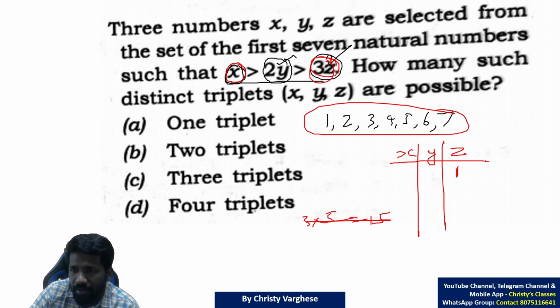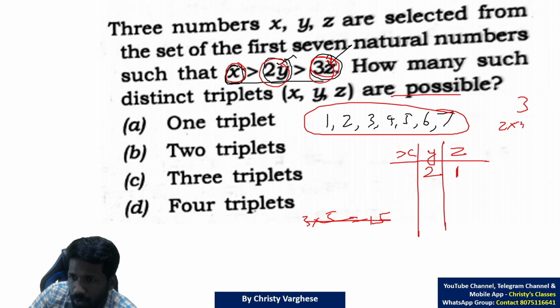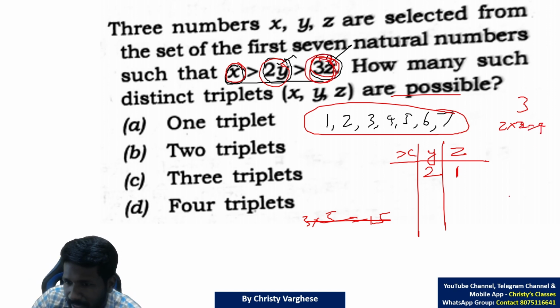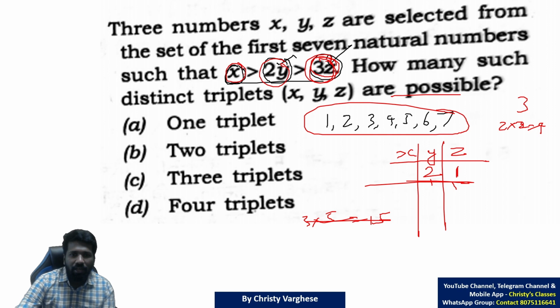Then 3z will be what? 3. 2y should be greater than 3 means 2 times a number should be greater than 3. How many possibilities are there? That is the question. So 2 times 2. If y is 2, 2 times 2 means what? 4. That 4 is clearly greater than 3 times 1, 3. Right? So y is 2, z is 1. This example is satisfying the condition or inequality.